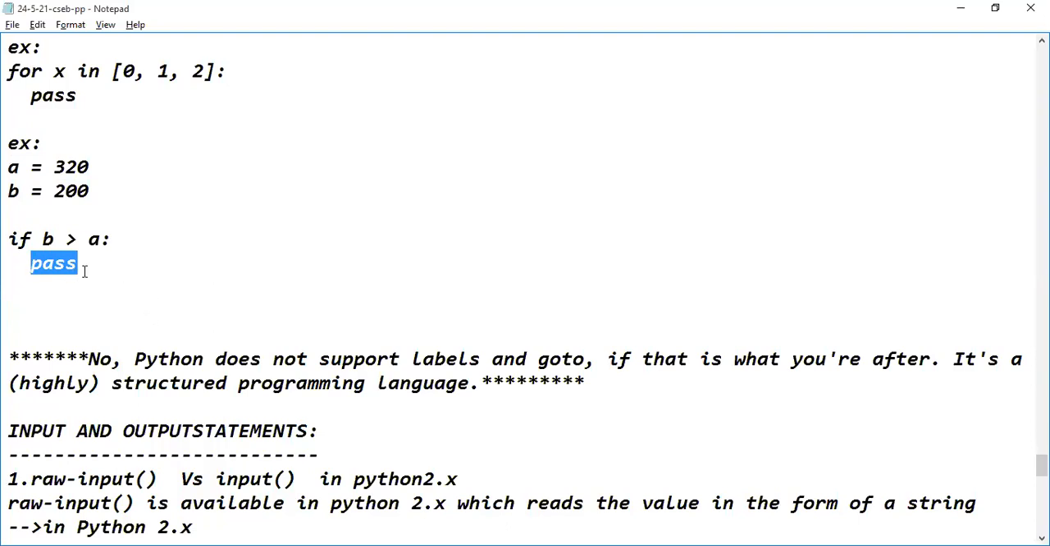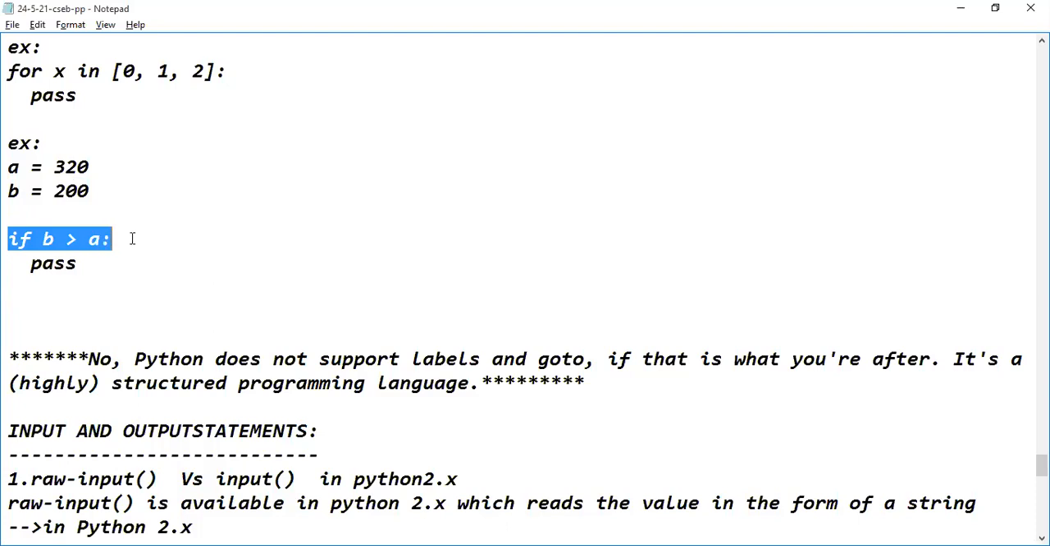Are you seeing the notepad editor? Are you seeing the code? Here I have taken two variables, A and B. A is assigned 320, B is assigned 200.